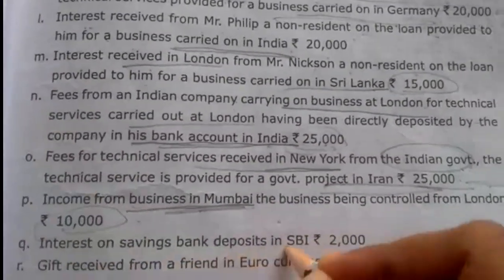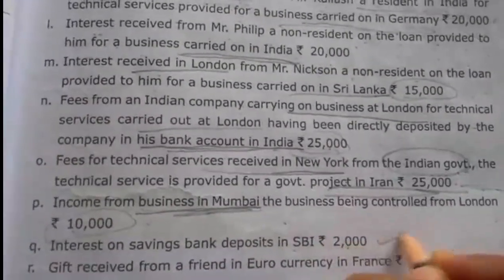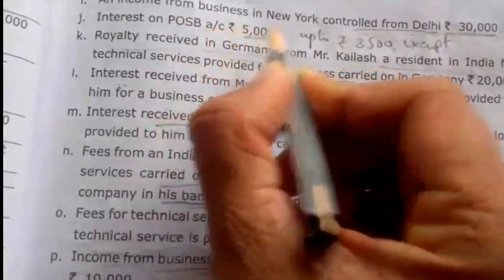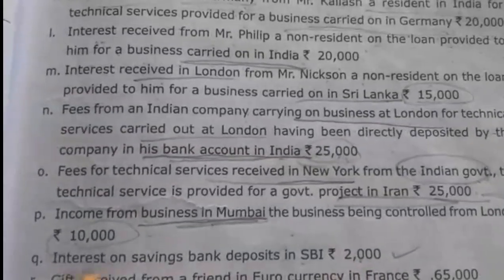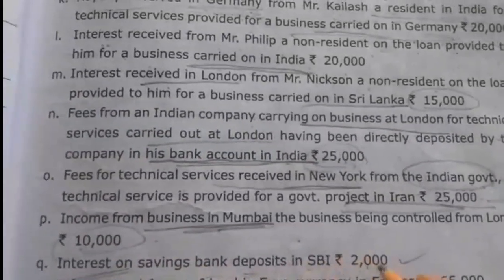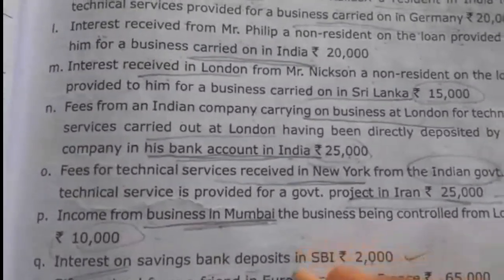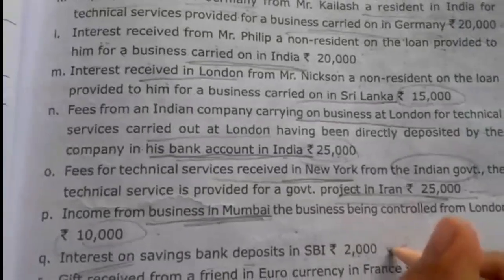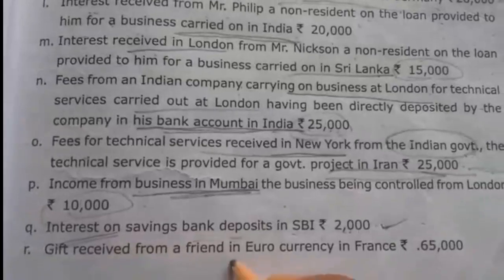Interest on savings bank deposit in SBI. Interest on savings bank deposit in SBI is fully taxable. Only for a POSB account, post office savings bank account, up to 3,500 is exempt. This one is fully taxable. Interest on SBI is accrued and received in India. SBI means State Bank of India, so it is accrued as well as received in India, so taxable for all the three columns.